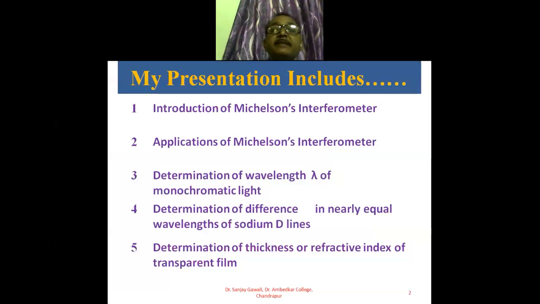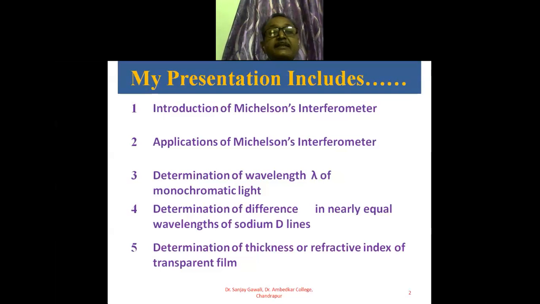Today's presentation includes an introduction of the Michelson interferometer and its applications. The first application of the Michelson interferometer is the determination of wavelength lambda of monochromatic light.